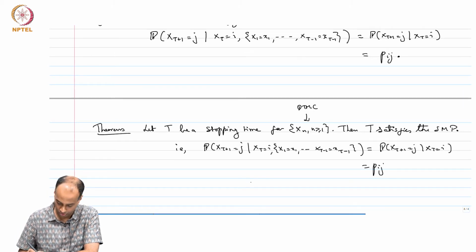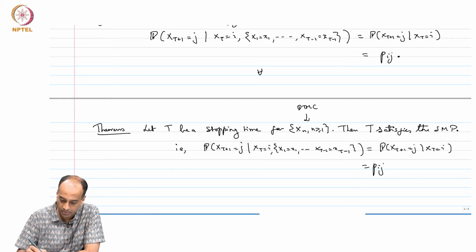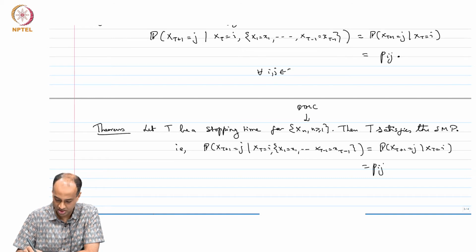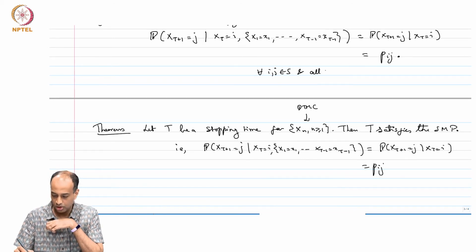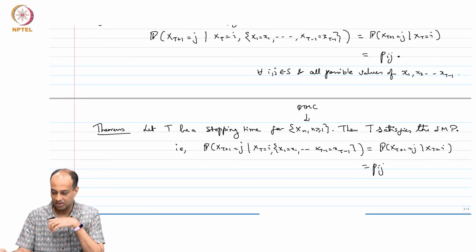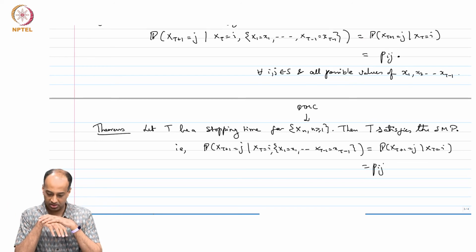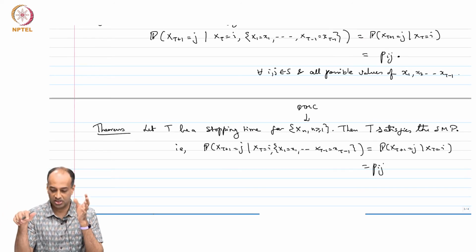Okay. This is true for all i, j in S and all possible values of X_1, X_2, dot dot dot, this entire history. These could be any states in the Markov chain.